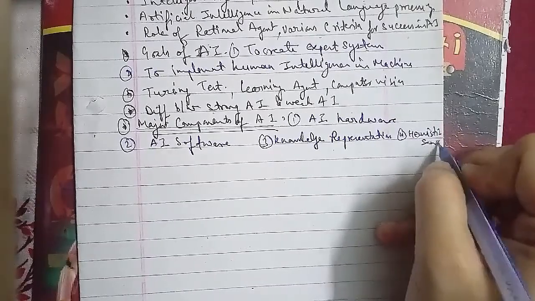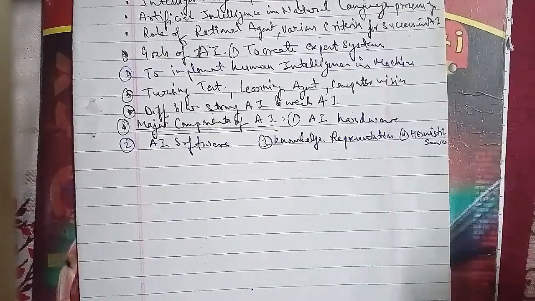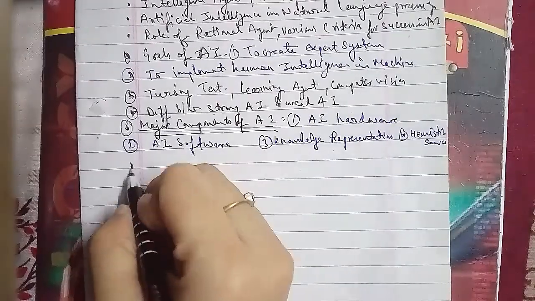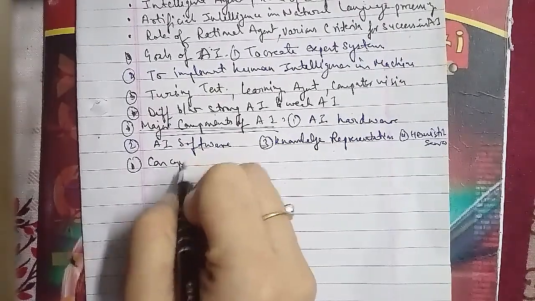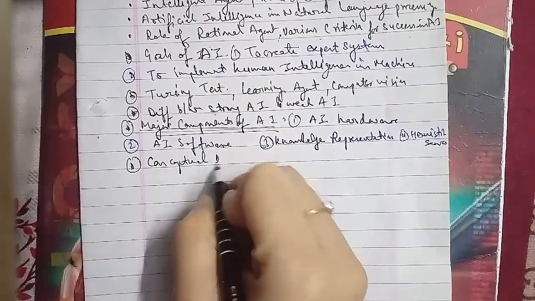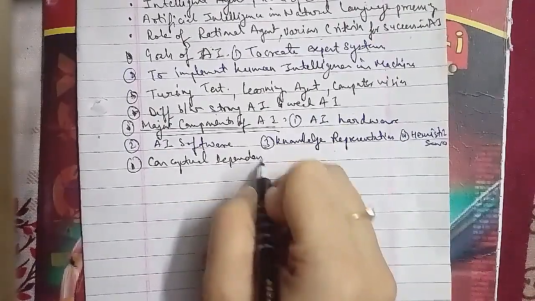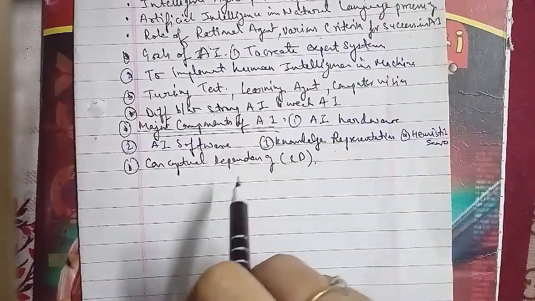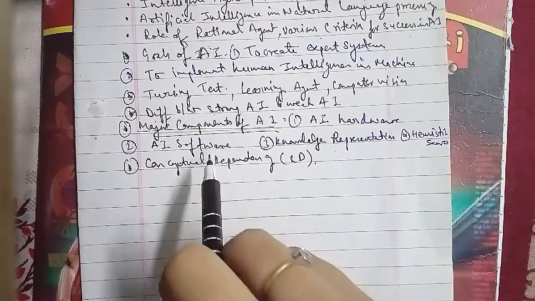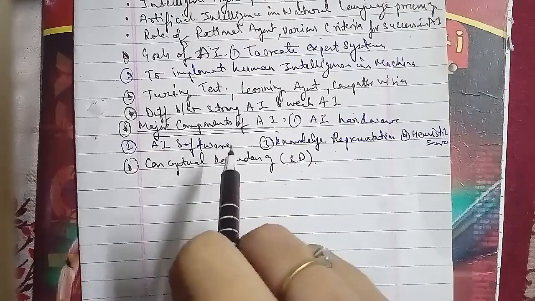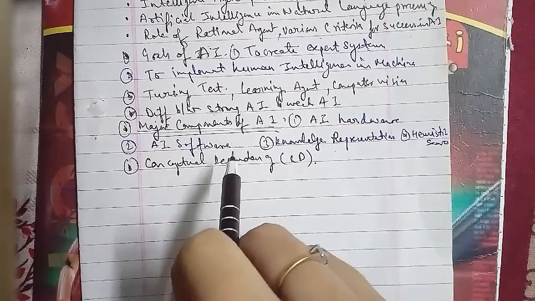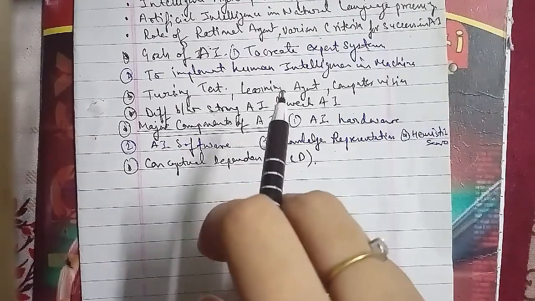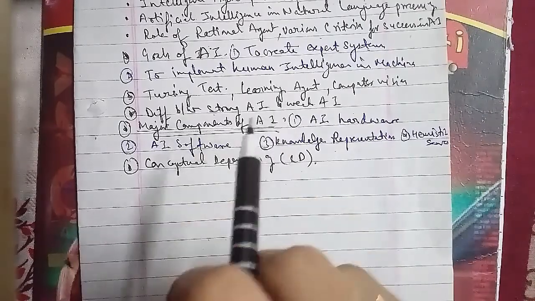Now we'll discuss more about the PEAS measure for the satellite agent, which has been asked in 18 and 19, for 2 marks. So let's go ahead with this. This is very important: PEAS measure for the satellite agent, and it has been asked for 2 marks. So let's go ahead to discuss the PEAS measures for satellite agents.